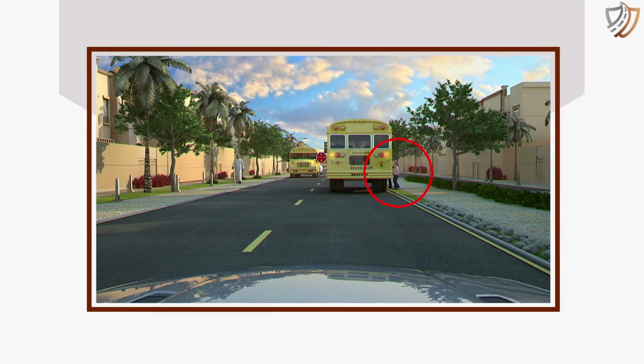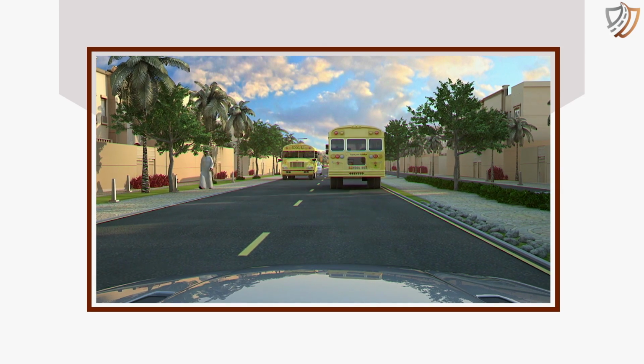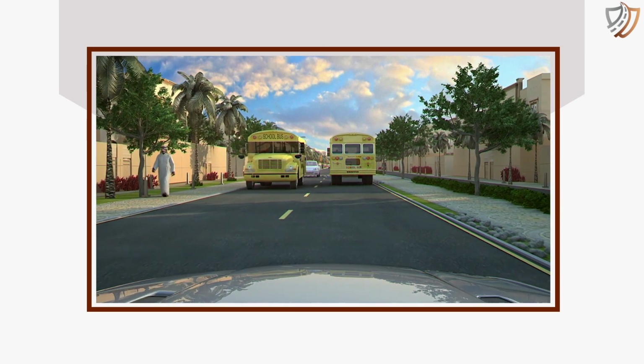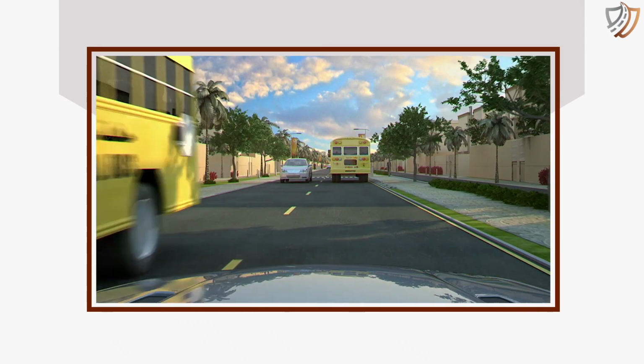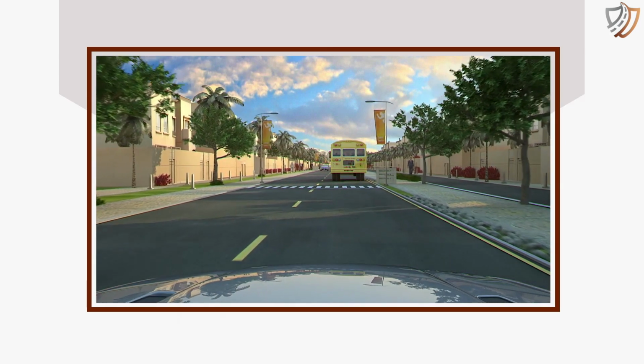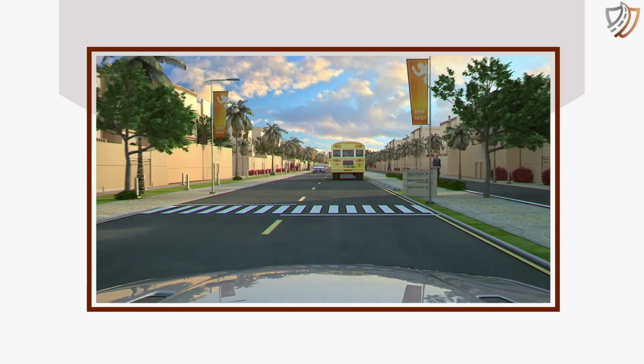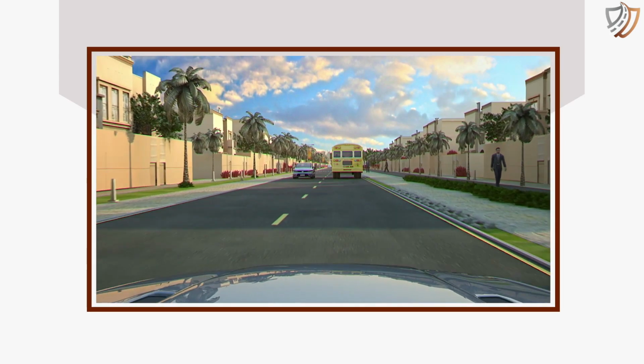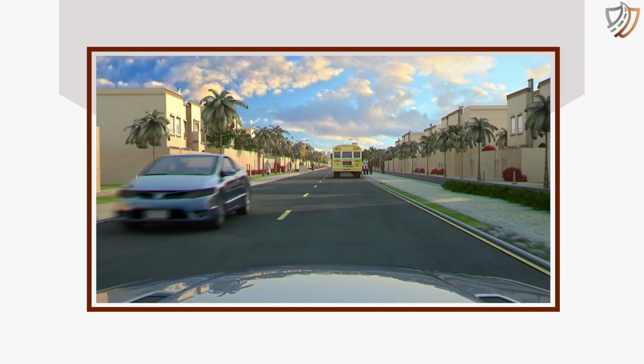Children hazard. Children are unpredictable and have less judgment about the speed, distance, and direction of the vehicle. They are commonly seen running or playing around in residential and school areas. Moreover, the school bus also indicates the presence of children in its surroundings. Drivers need to be more alert and cautious when driving in such areas.